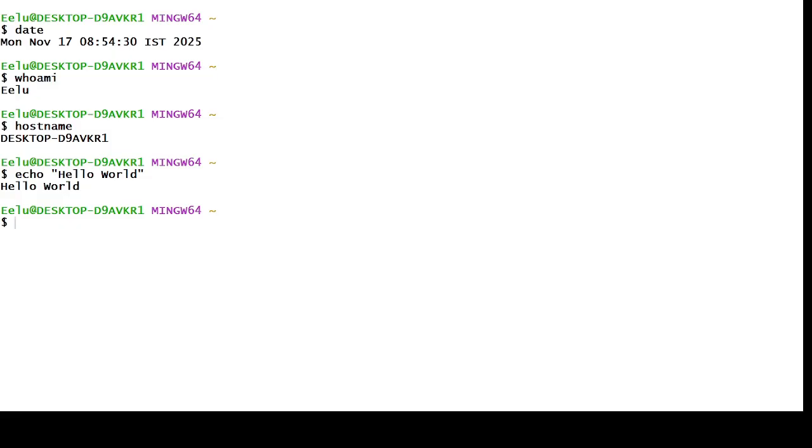Now coming to the non-interactive shell, as I mentioned earlier, this is where we give all the instructions in a single shell script file, and the shell will take care of it for us. How will we give the instructions? Let's create a file, for example first shell dot sh. I'll create a file named first shell dot sh, and I will give all the inputs.